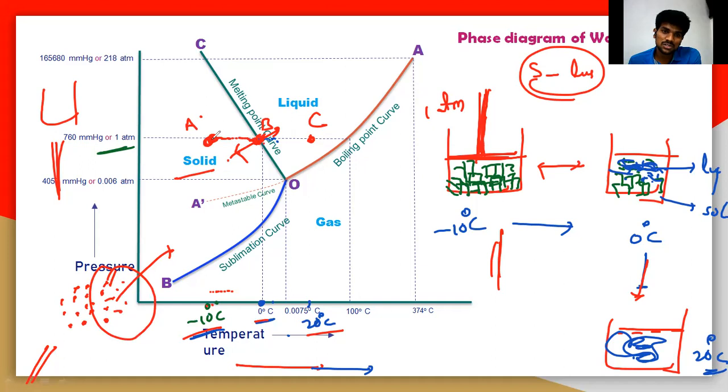At this particular point A, the heat energy is completely stored in the solid. When you apply a certain amount of heat energy, it is stored in the solid at point A. At point B, when you increase the temperature, whatever heat energy is supplied is used to convert the solid into liquid phase. That means there is no storage of heat energy.